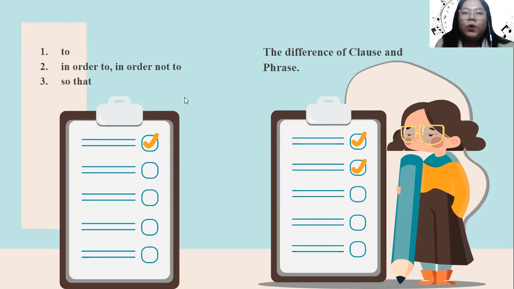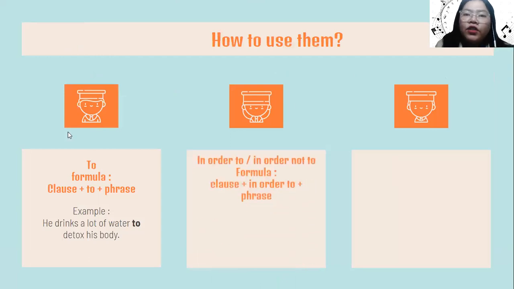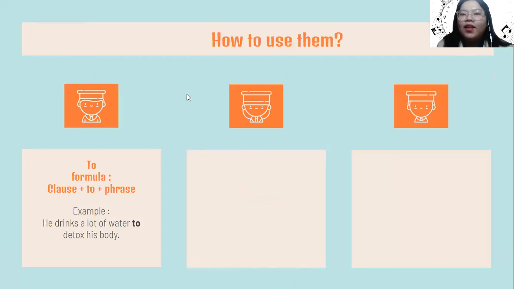Okay, so far we already learned the conjunctions to, in order to, or in order not to, and so that, and we also already learned the difference between clause and phrase. Now we are going to learn how to use them. This is the formula. The first conjunction is to. The formula is clause following with the conjunction to and then following with phrase. So here is the example. He drinks a lot of water to detox his body.